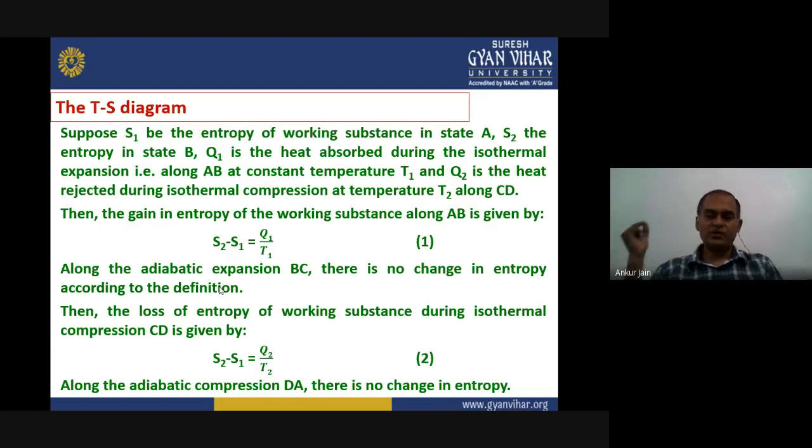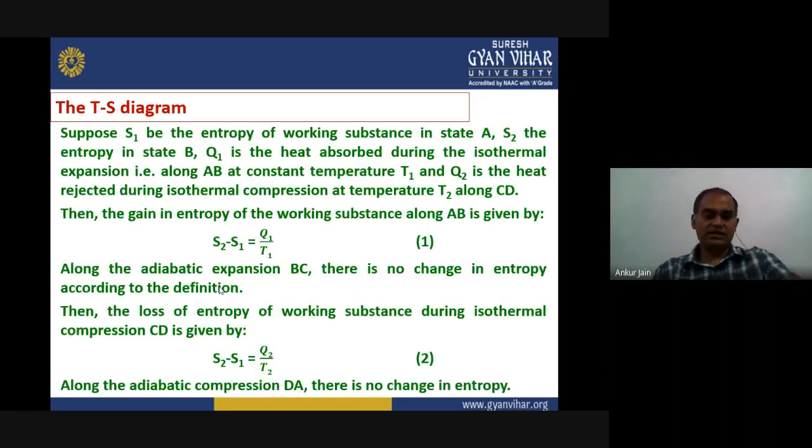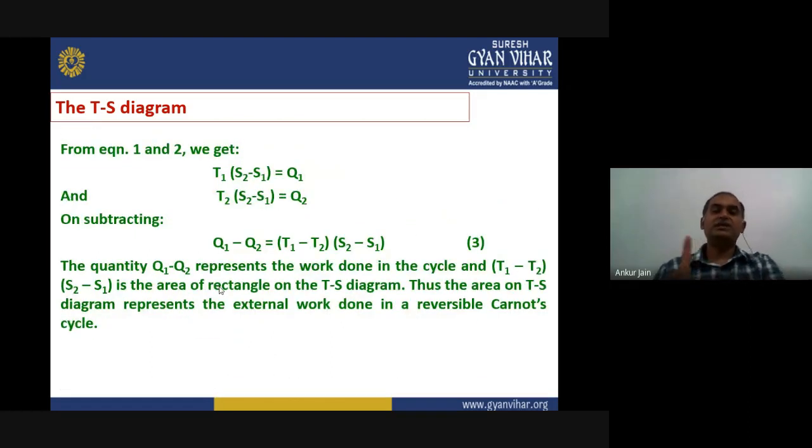But when we go from C to D, the change in entropy can be written as S2 minus S1 equals Q2 upon T2, because the heat is rejected, that is Q2 at temperature T2. Again, along the adiabatic compression BA, there is no change in entropy, right? Now from equation 1 and 2, both equations, we can write T1 into (S2 minus S1) equals Q1 and T2 into (S2 minus S1) equals Q2.